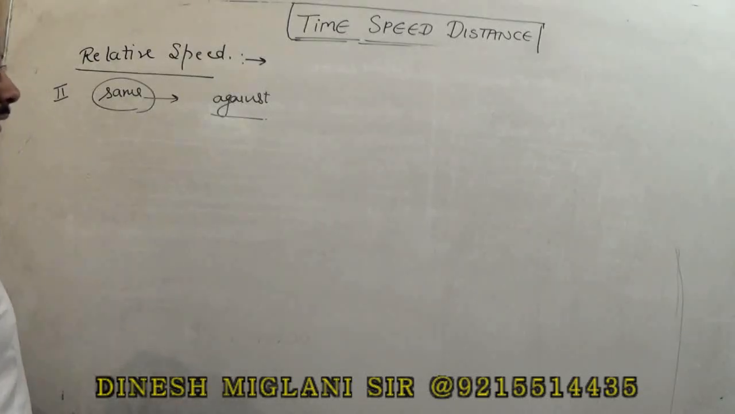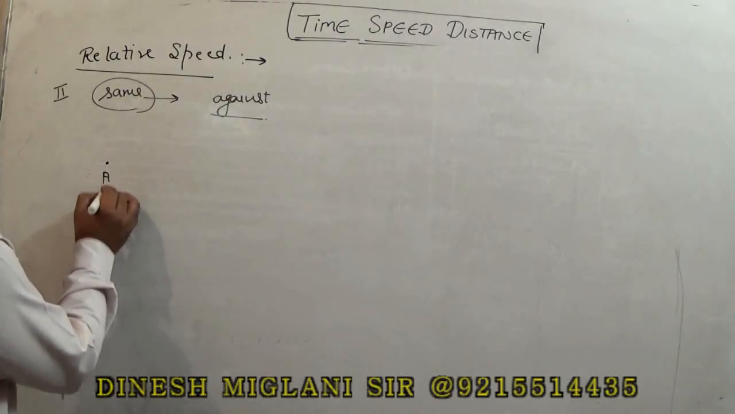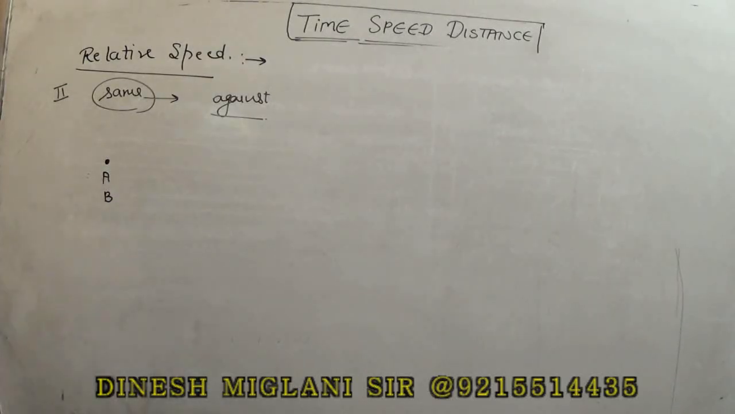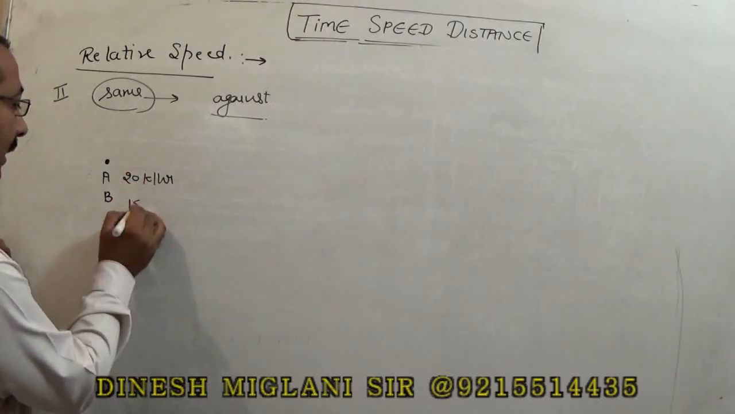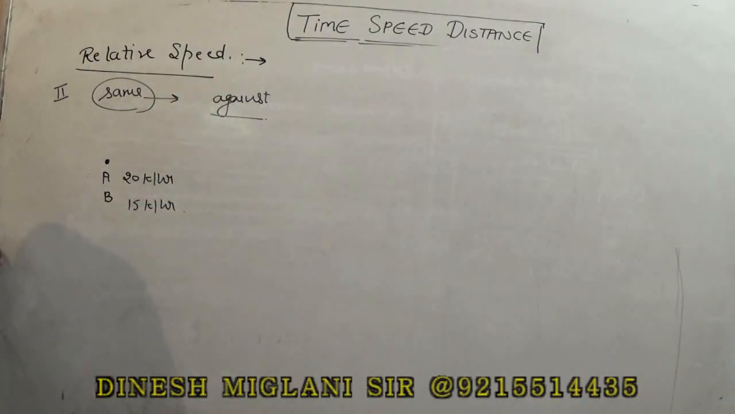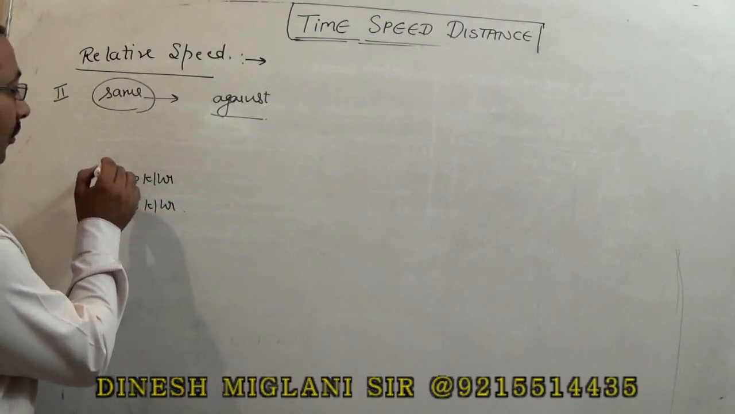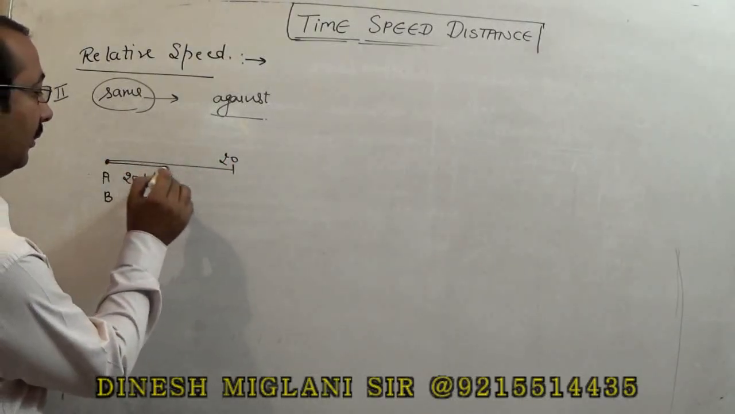Before understanding this, we'll take an example. Suppose there are two persons A and B, both standing at a point. It is given that the speed of A is 20 km per hour and the speed of B is 15 km per hour. Right? Now they started to move. In 1 hour, how much did A travel? 20. How much did B travel? 15.